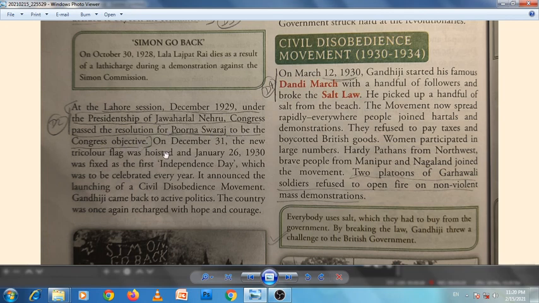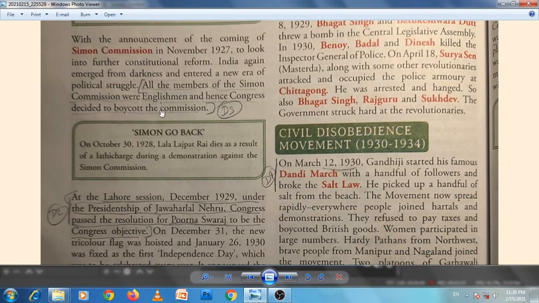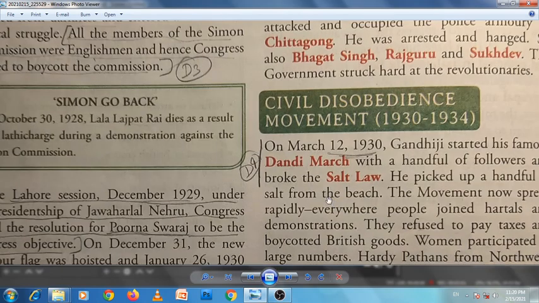to be the Congress objective. And D3, why did the Congress decide to boycott the Simon Commission? This is because all the members of the Simon Commission were Englishmen, and hence Congress decided to boycott the commission. And D4 is why did Gandhiji start the Dandi March?